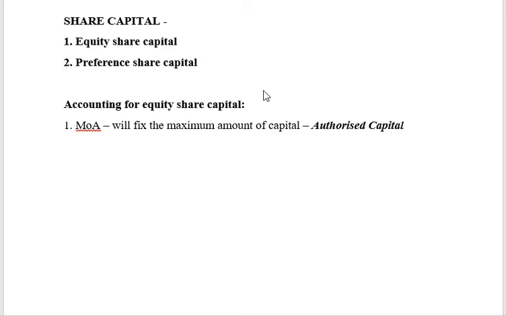But before offer comes invitation to offer. A prospectus is an invitation to offer, because the company is not saying that you must take up shares. The company is inviting whoever wants to come and apply to take up these shares, right? So that capital is called issued capital.